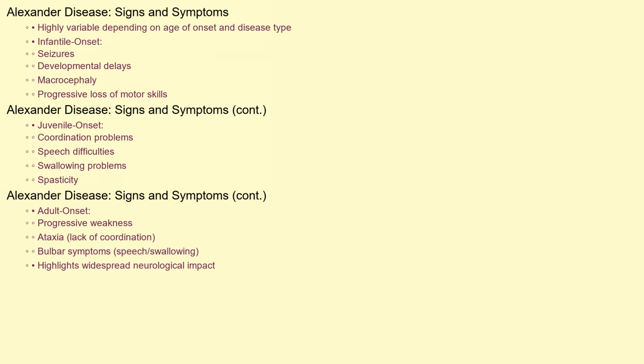The signs and symptoms of Alexander disease are highly variable and depend largely on the age of onset and the specific type of the disease. In infantile onset, the most common and severe form, symptoms may include seizures, developmental delays, an abnormally enlarged head, macrocephaly, and progressive loss of motor skills. Juvenile onset Alexander disease can present with problems in coordination, speech difficulties, swallowing problems, and spasticity. Adult onset forms may involve progressive weakness, ataxia, lack of coordination, and bulbar symptoms affecting speech and swallowing. The range of symptoms highlights the widespread impact of the disease on neurological function.